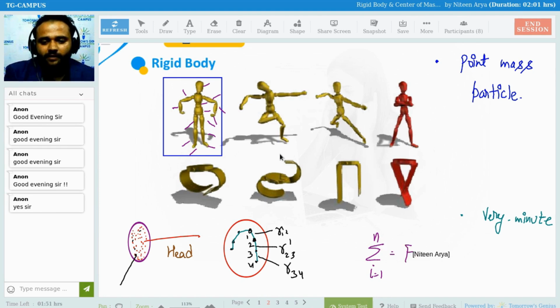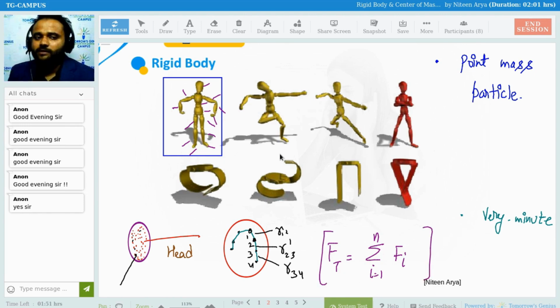If I am just finding total force, that is going to be very troublesome. Why is it going to be troublesome? Because even the smaller components have millions of particles, up to the level of 10 to the power 4 or 5. So even if I try to do that, that is going to be a very difficult, kind of impossible task. So that is why we evolved this center of mass.